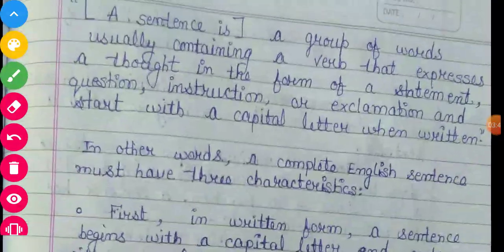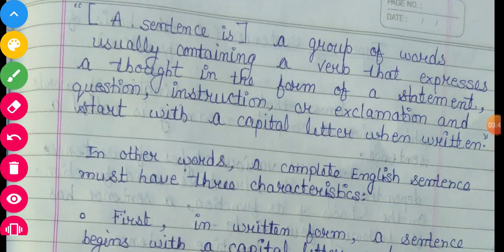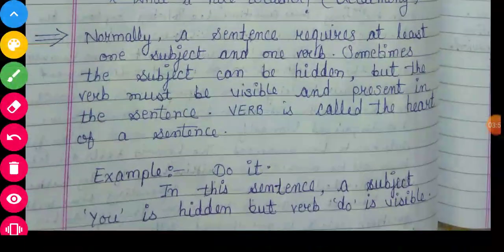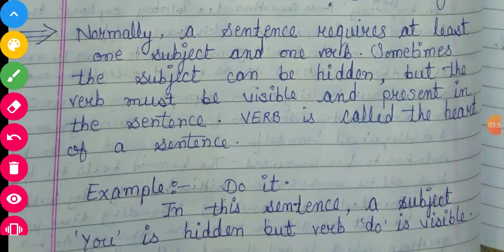For example, here one example we are discussing, do it. In this sentence, a subject you is hidden. Here you is not written, but verb do is visible. The verb do is present in the sentence and the subject you is invisible. It is auto understood that you is the subject here.